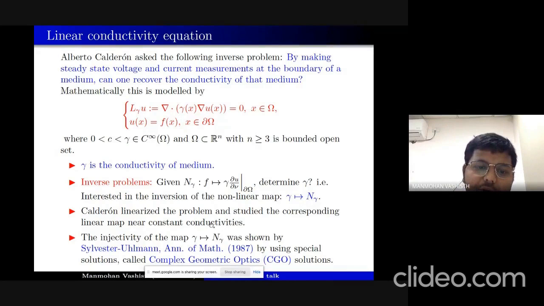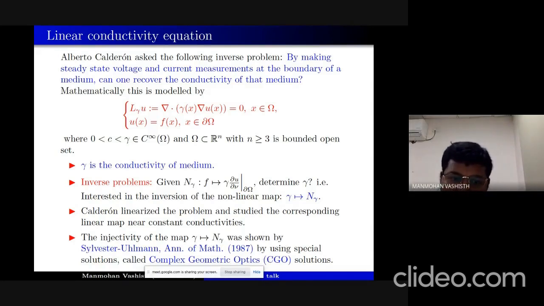That's what Calderón did. And later on, Sylvester and Uhlmann, in their work in the Annals of Mathematics paper, proved the full injectivity of this map, gamma going to Λ_gamma, and they introduced very powerful techniques, which are the use of complex geometric optics solutions.